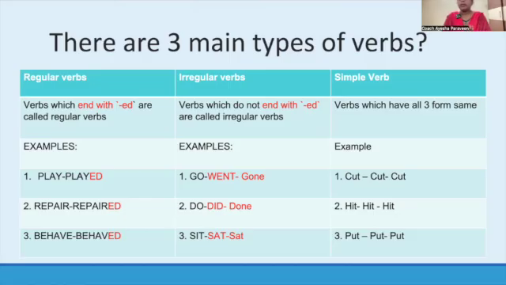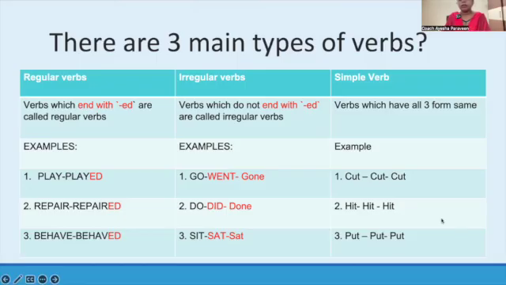So regular verb is clear to you, irregular verb is clear to you. Now we will move to simple verbs. Simple verbs also fall under the category of irregular verbs. These are nothing new, but I just classified them as simple verbs because they are very simple to read, write and speak, because they do not change their forms. For example, the V1 form of the verb is the same, the V2 form is the same, and the V3 form is also the same. It does not change at all. There are some verbs which do not change, so I will share a list with you.